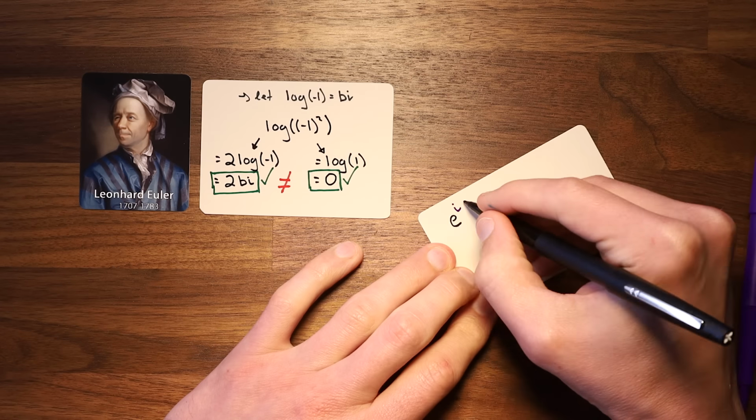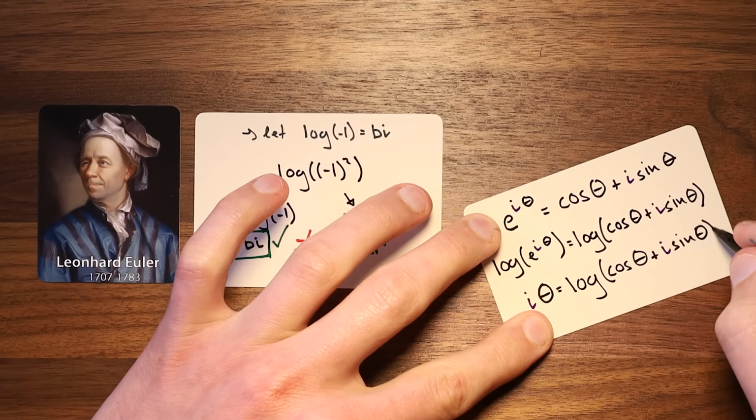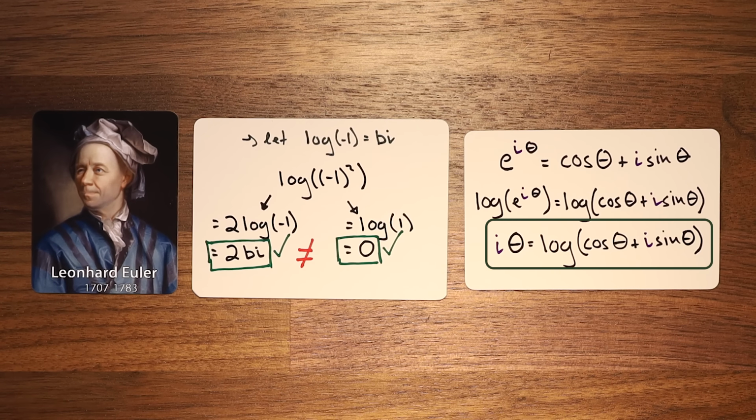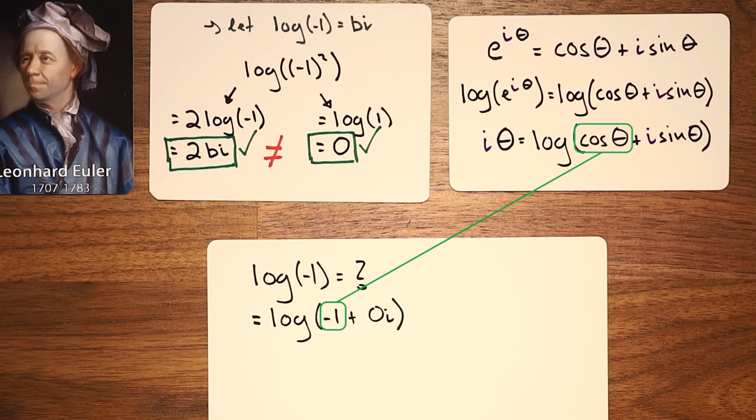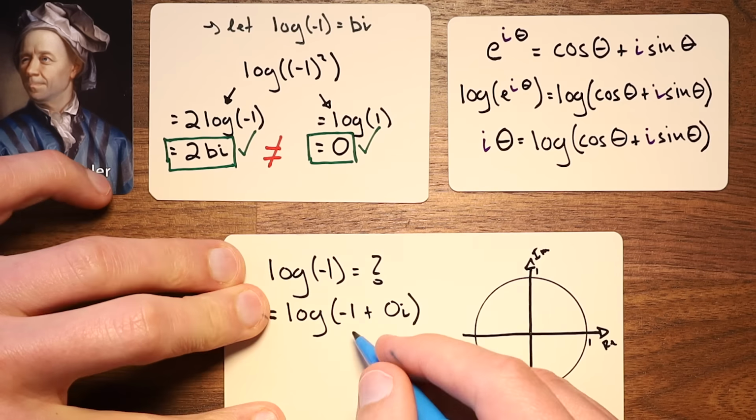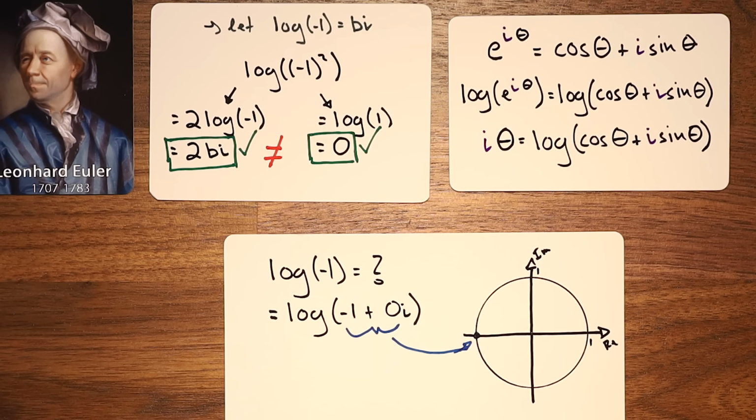If we take the natural log of both sides of Euler's formula, we're left with i times theta is equal to the natural log of cosine theta plus i sine theta. Euler was interested in the case where the argument of the logarithm is -1. This will happen whenever the cosine term equals -1 and the sine term is 0. On the complex plane, that's the point (-1, 0) on our unit circle.